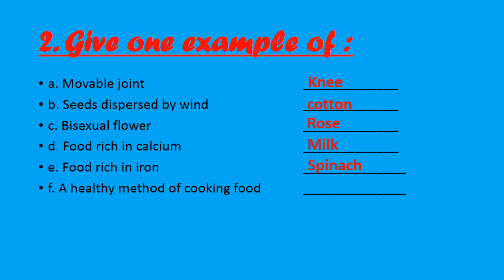Part F, a healthy method of cooking food. Steaming is one of the healthy methods of cooking food. It does not require oil, and it helps to retain vitamins and minerals, taste and color. Okay, so steaming is a very good way of preparing healthy food.